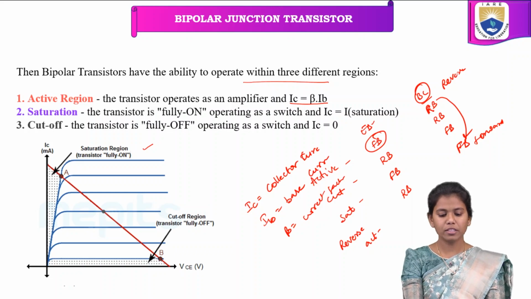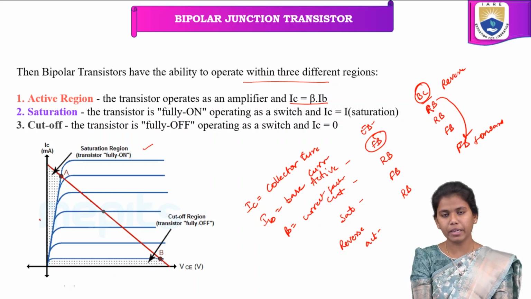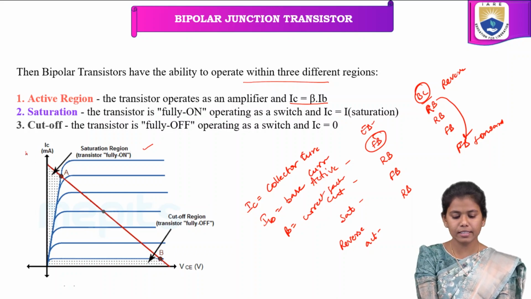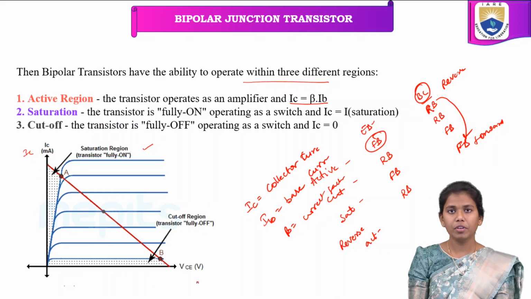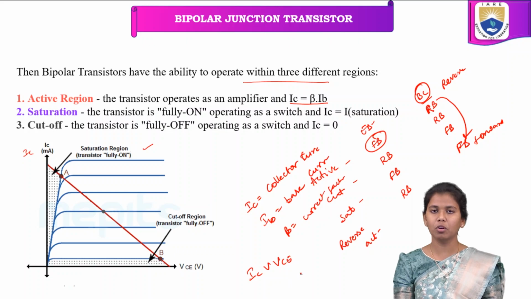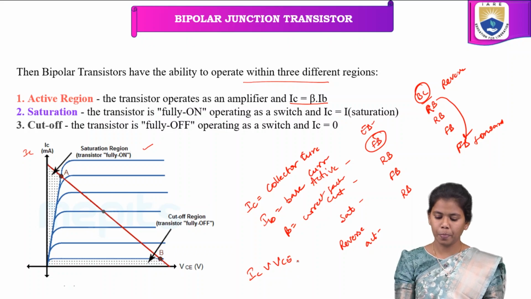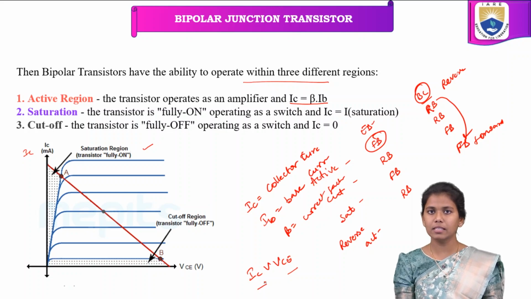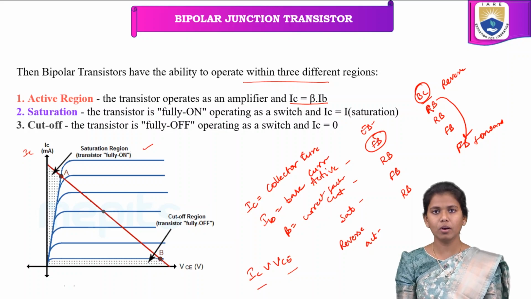So this is a particular graph, all about the collector current IC versus VCE. So what is this VCE? VCE is the voltage across the collector and the emitter, and IC is the collector current. So this graph is all about the collector current versus VCE.